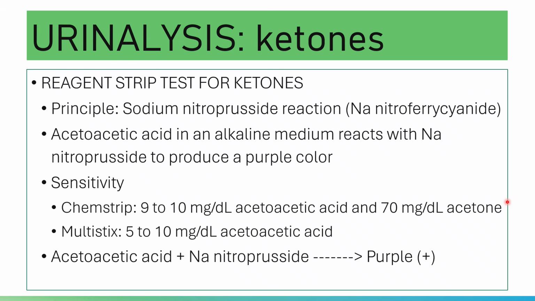In the case of Chemstrip, the reagent strip contains sodium nitroferricyanide and glycine, and it will react with acetoacetic acid and acetone in an alkaline medium to form a violet dye. The positive result is indicated by a violet color, originally beige going to violet, and it is read at 60 seconds for your Chemstrip.